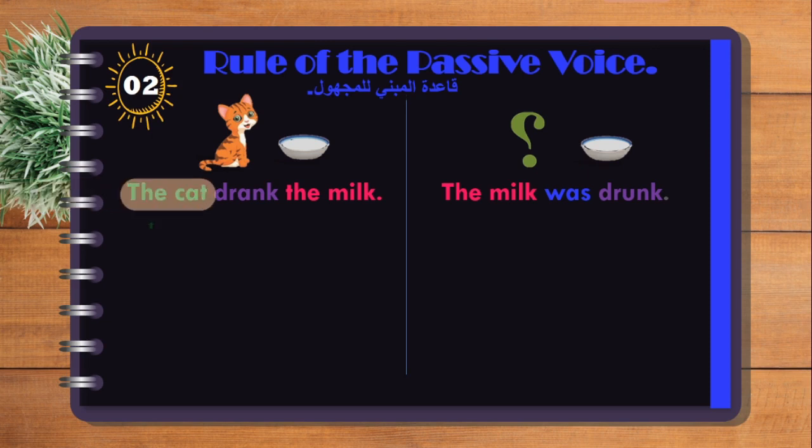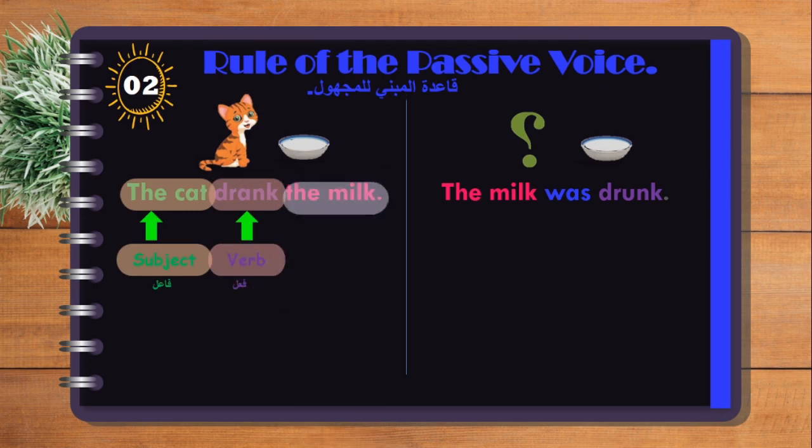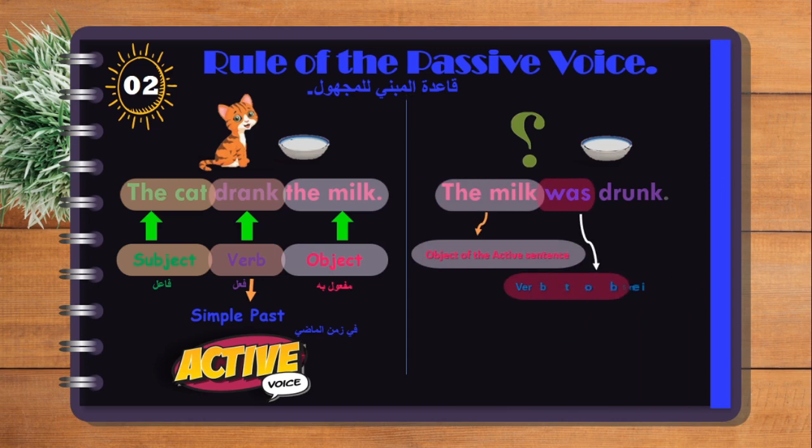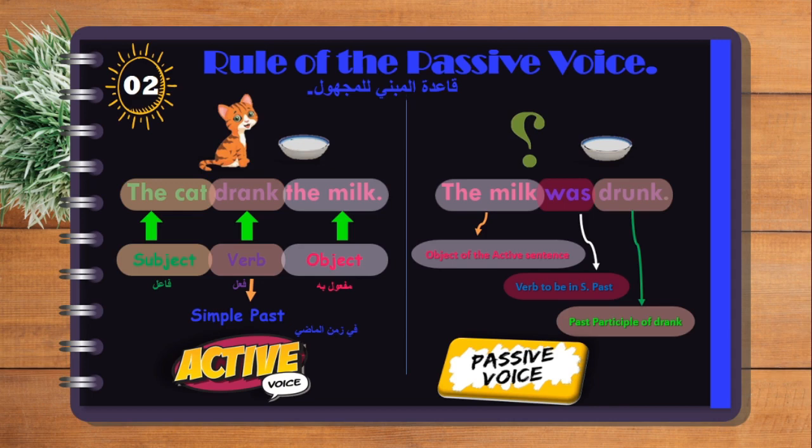Now let's go to the first one here. We have a subject, and then we have drank, a verb, and then the milk is the object of the sentence. The verb here is in the simple past, and this is what we call active voice. Let's go to the second example. We have the milk was drank. Here the milk is the object of the active sentence, and then we have the verb to be in simple past, which is was, and we have the past participle of the verb drank. This is what we call the passive voice.